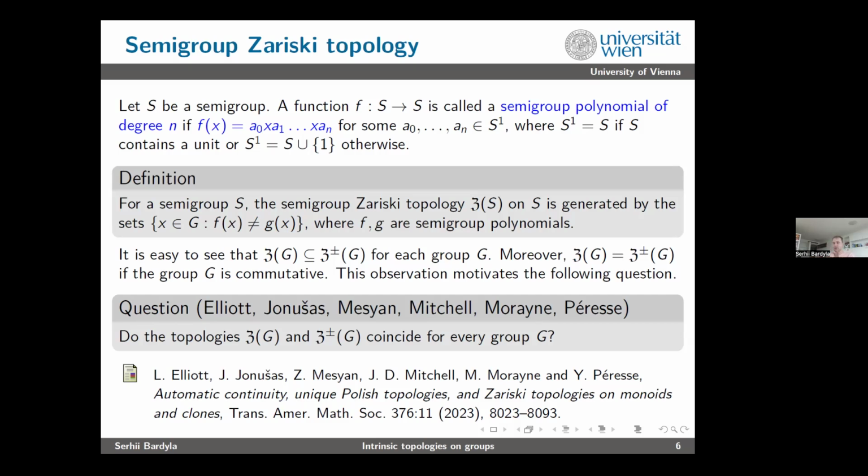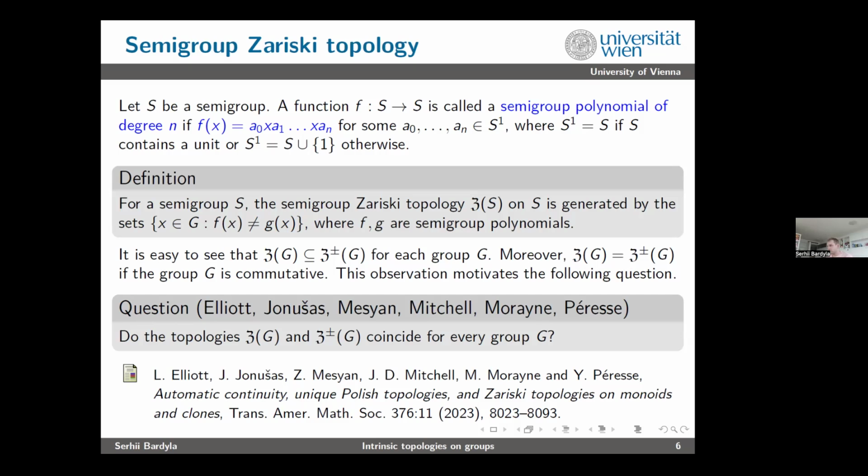The power can be negative or positive, but it's not relevant. If you play with it for 1 minute, I believe you will believe this equality, that for abelian groups the semi-group Zariski topology is the same as the group Zariski topology. This observation allegedly motivated the following question, which was posed quite recently.